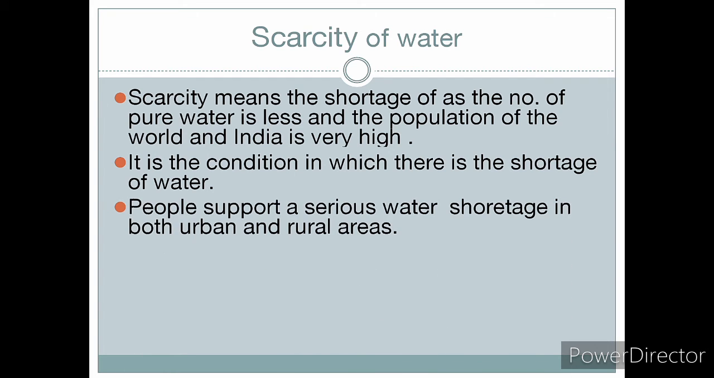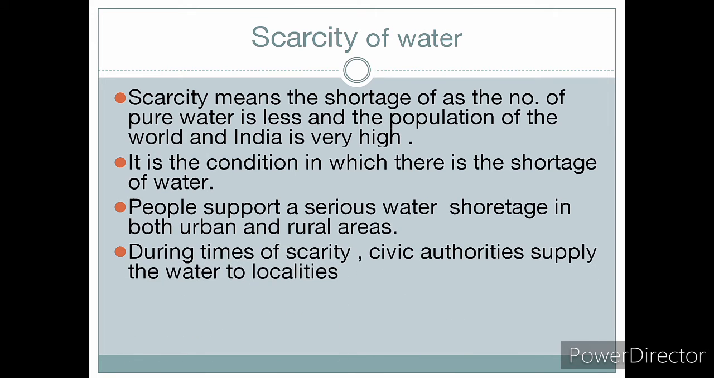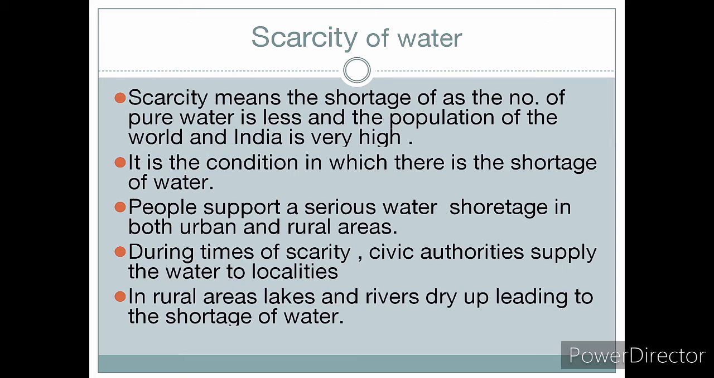People face a serious water shortage in both urban and rural areas. When there is a scarcity of water, the people of rural as well as urban areas get a very serious problem of water shortage. During these times of scarcity, civic authorities supply the water to the localities.